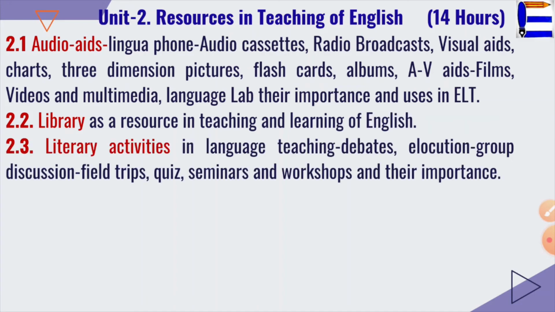Now the next one is 2.3, that is literary activity. Questions on these topics are asked, sometimes general questions targeting literary activities in language teaching, which has appeared in 2017, 18 and 2020, which stood for 5 marks, right? Then sometimes the question may be only on how to organize debate or elocution, discussion.